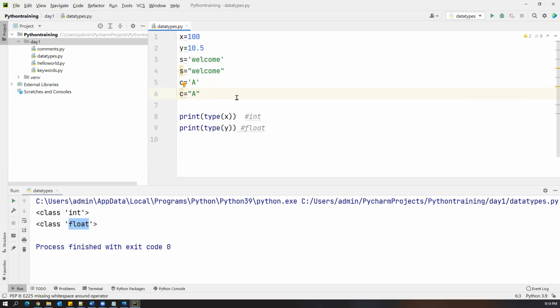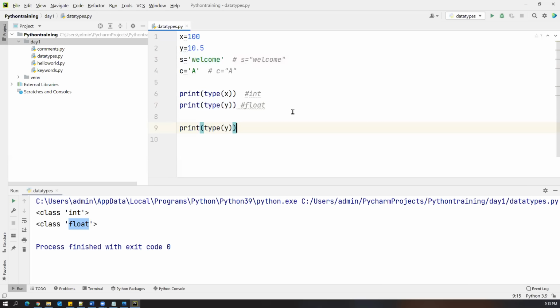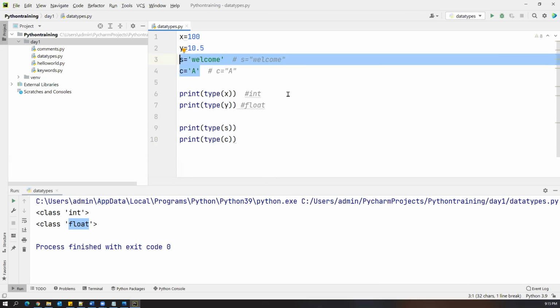So this is also right. Strings we can include in either single or double quotations, and even a single character can be included in double or single quotations. Anything is fine. I'm just commenting this, and later on you will understand. Now I want to know the type of yes and c also. So let me print the type of yes and the type of c. For both, the type is str only.